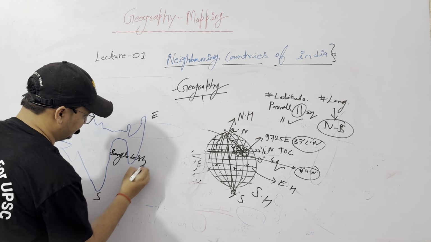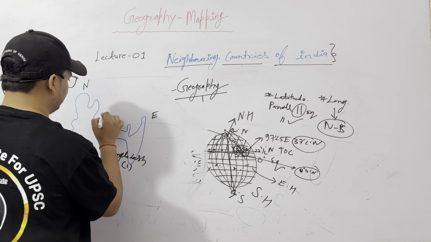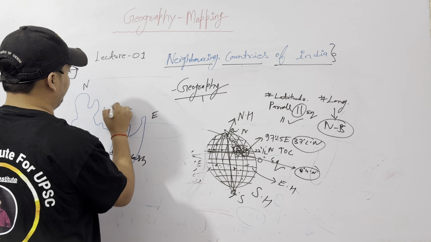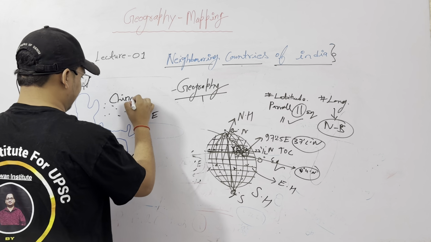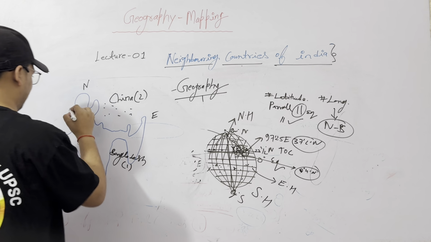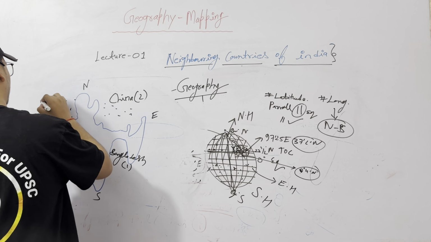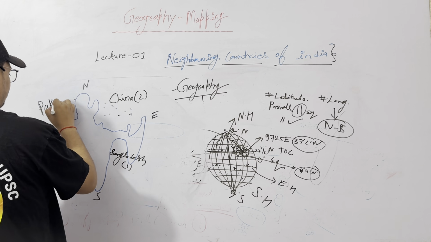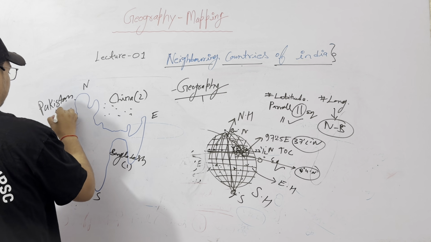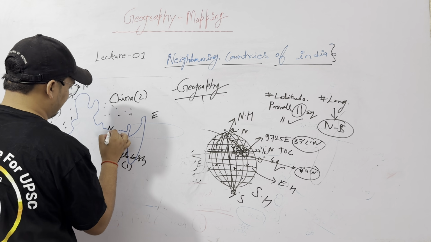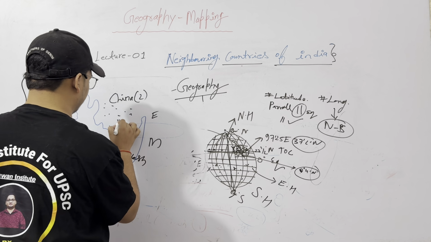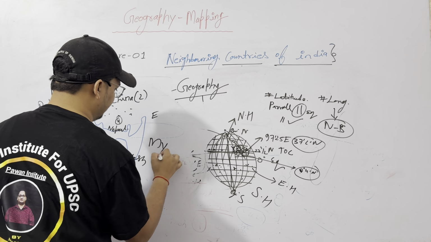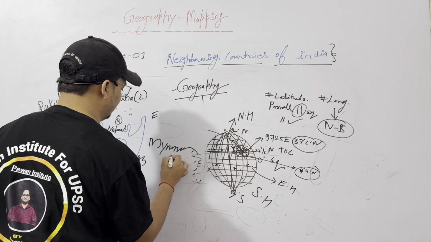Bangladesh at the first. Second is this region, China, the second biggest. Third is this region of Pakistan. Pakistan comes as third. Here Nepal. Here Myanmar, this is the fourth. This is the fifth.